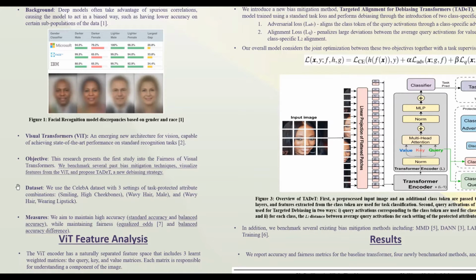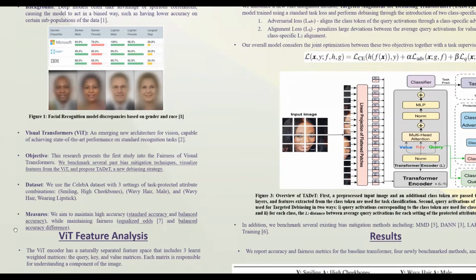To evaluate our method, we use the task of single-label attribute prediction on the CelebA dataset, while requiring invariance to a defined protected attribute. We measure the performance of our method using balanced accuracy and standard accuracy, and the fairness of our method using equalized odds and balanced accuracy difference.